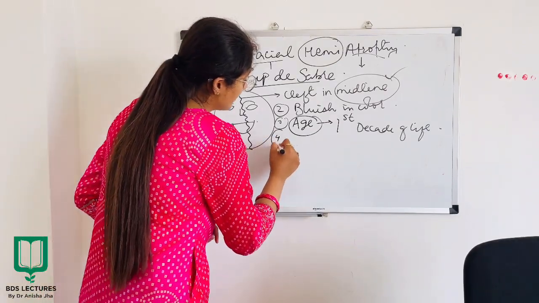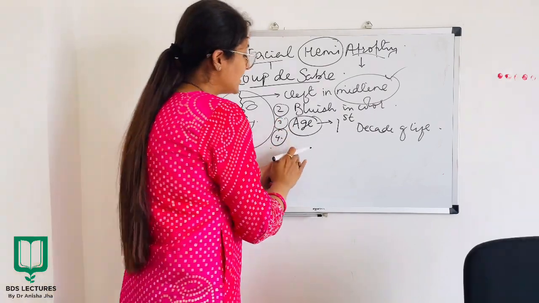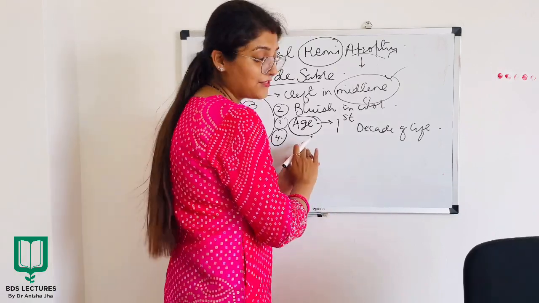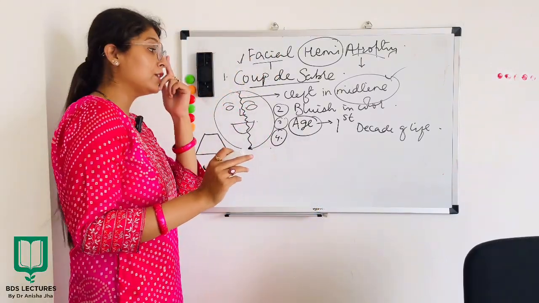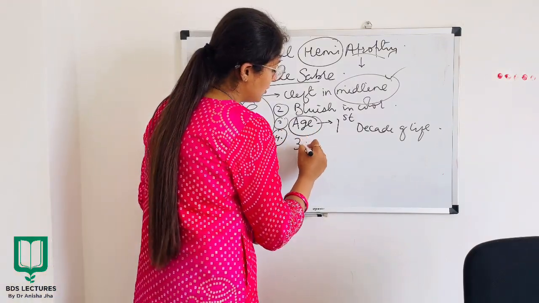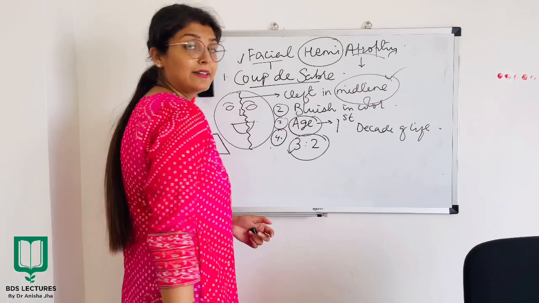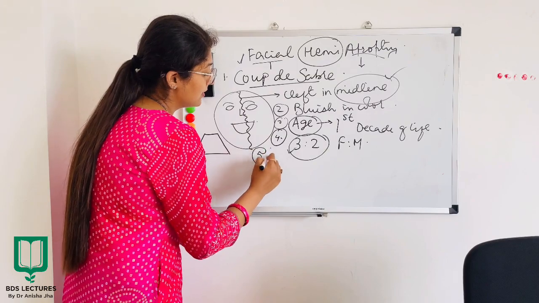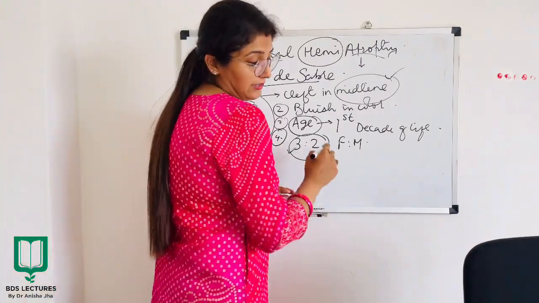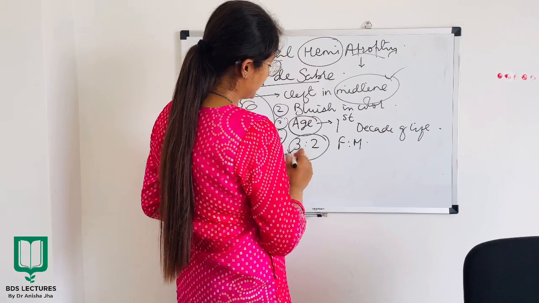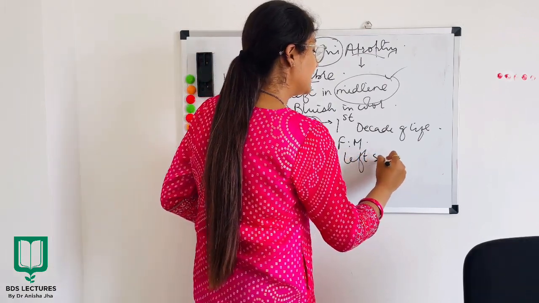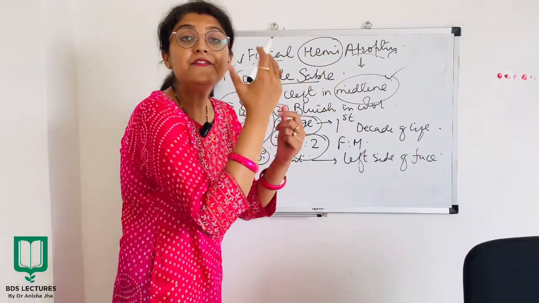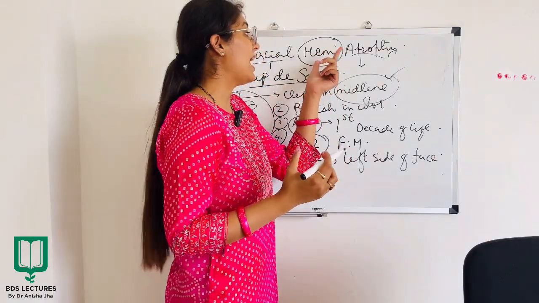Then the fourth point is gender predilection. Studies have shown that females are frequently affected, in the ratio 3:2, female to male. Next, there is a slight predilection for the left side of the face. In this defect, it has been seen that the left side is more prone.